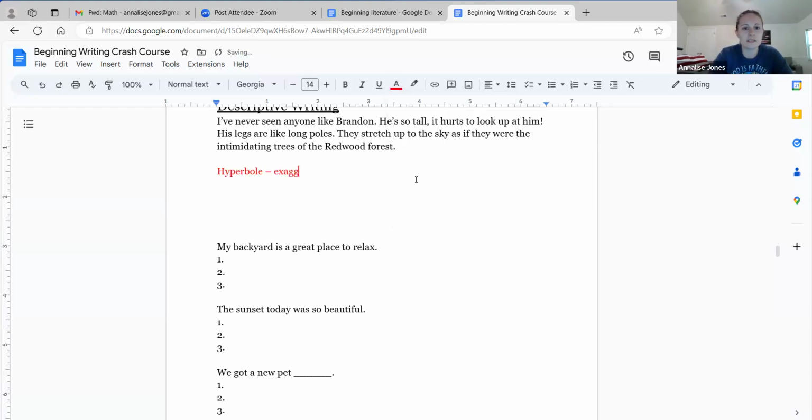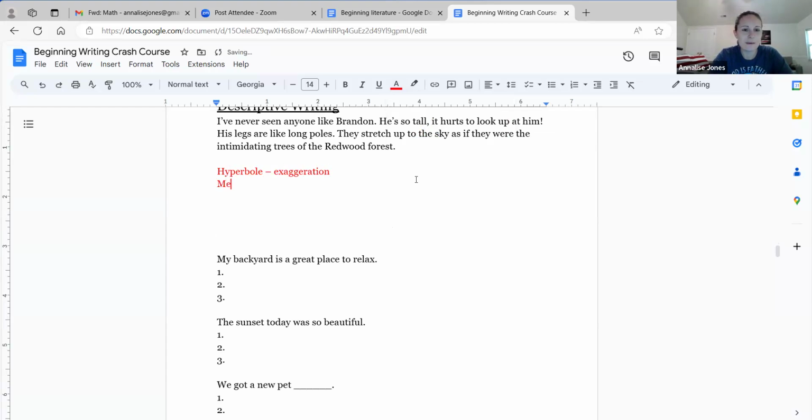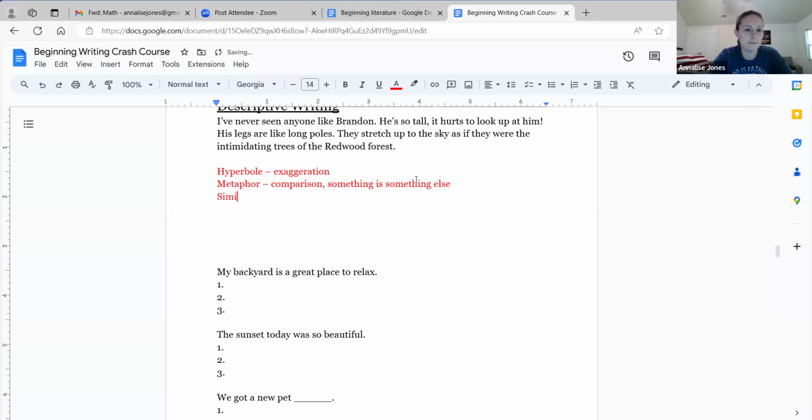Hyperbole is an exaggeration. You're making a mountain out of a molehill, right? You're allowed to do that. A metaphor is a direct comparison, saying that something is something else. And then a simile is the same thing, sorry, a comparison. It's a softer comparison because you're not saying it is that thing. This is a direct comparison versus a softer comparison.